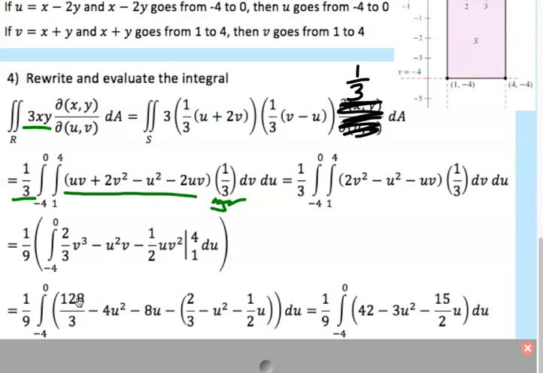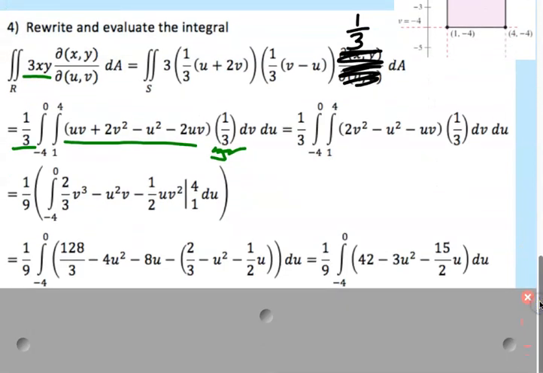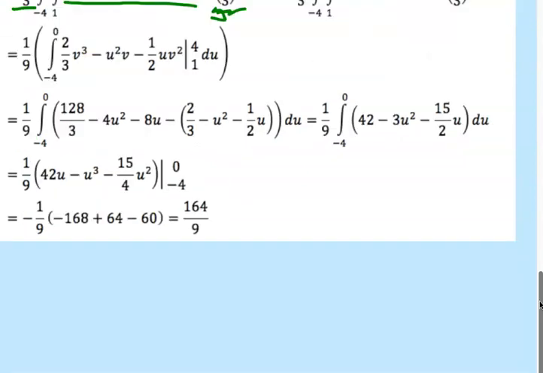Okay. And then integrating with respect to u, I plugged in the 0 minus plugged in the -4. Like 32.